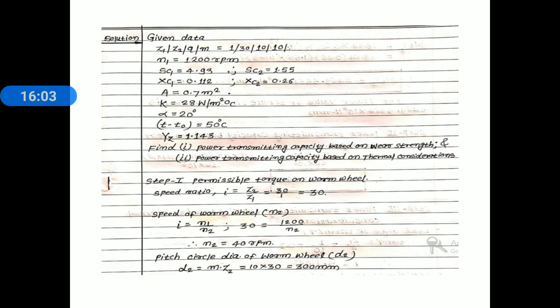Here the temperature rise means the temperature rise above the atmosphere is given, means the temperature difference T minus T0. T is the temperature of the lubricating oil, T0 is the atmospheric temperature. That difference is clearly given, that is 50 degrees Celsius.